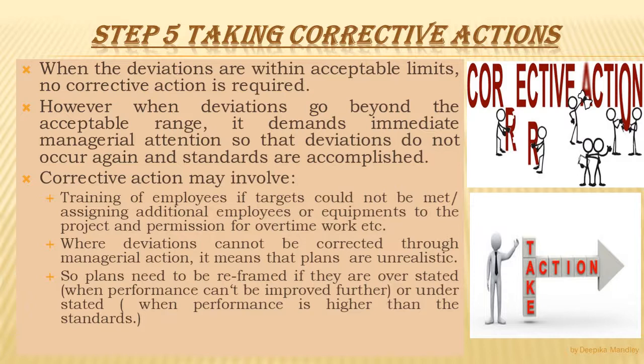In analyzing deviation, we need to set a criterion, that is, what our permissible limit or acceptable range is, through which the deviations can be taken care of. If they are beyond the acceptable limit, then the corrective actions need to be taken. That is step number 5, taking corrective actions.